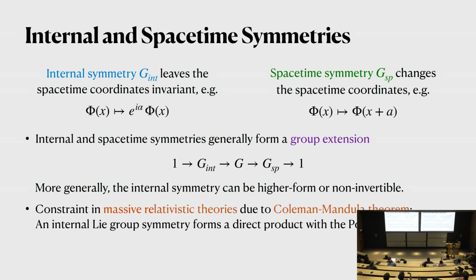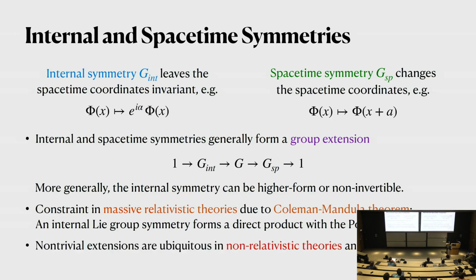A similar structure should also exist there. Generally, if we are particle physicists, we usually deal with relativistic field theories. In that case, there are strong constraints on a possible mixing between internal and space-time symmetries due to the Coleman-Mandula theorem, which says that any internal Lie group symmetries should form direct products with the Poincare symmetries. So it imposes very strong constraints on a possible mixing between internal and space-time symmetries. However, in the case of non-relativistic field theories, and also in lattice models, which I'm going to talk about, this kind of non-trivial extension can exist in a ubiquitous way. I hope that I will be able to convince you that even in some very standard models, there is already this kind of non-trivial mixing between internal and space-time symmetries.